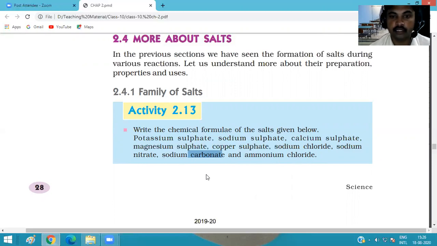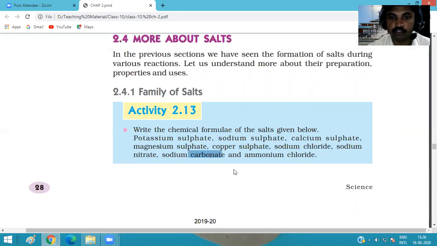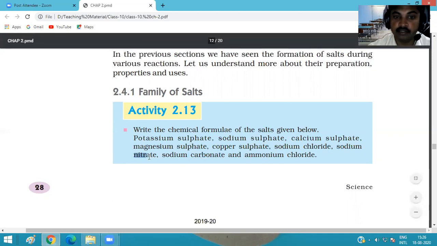Carbonate means the CO3 group. For example, calcium carbonate, sodium carbonate, Na2CO3. So CO3 is the group of carbonate, and these salts are put in the category of carbonate salt. And nitrate, sodium nitrate, these are the nitrate family salts.